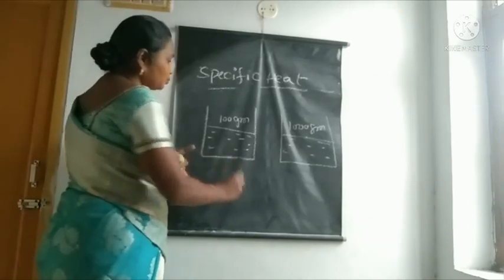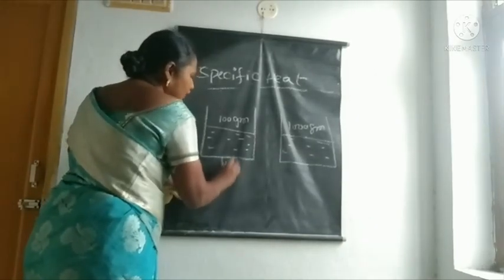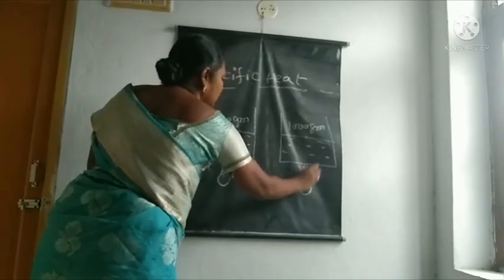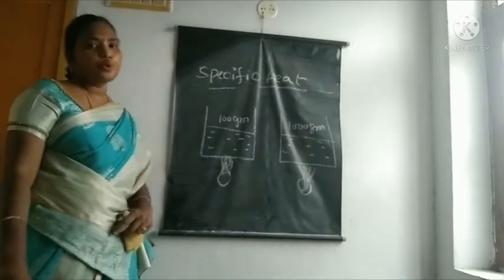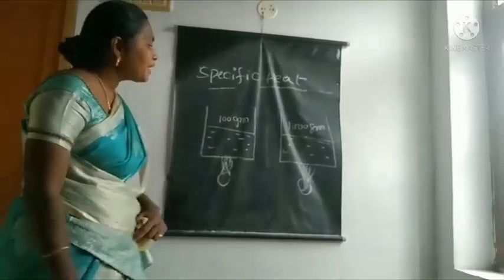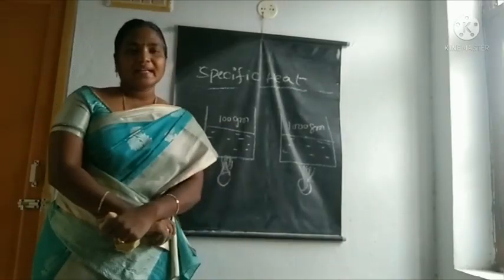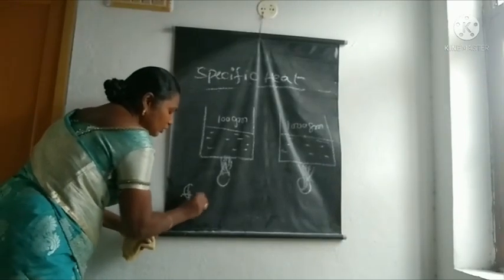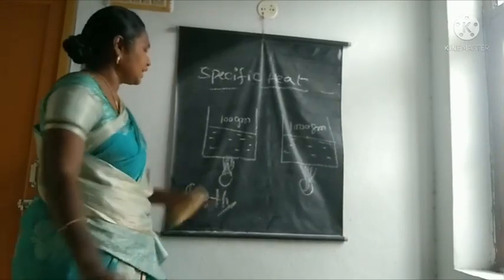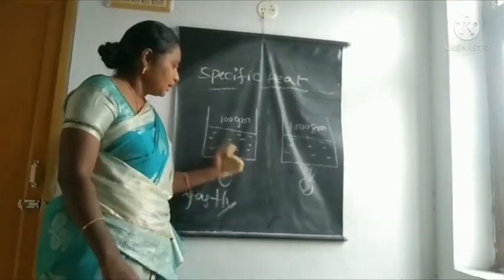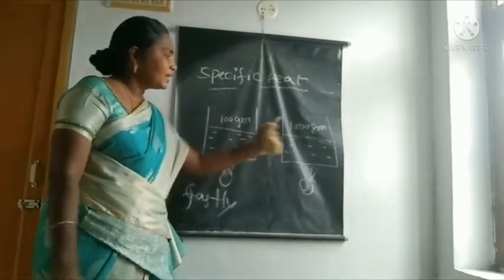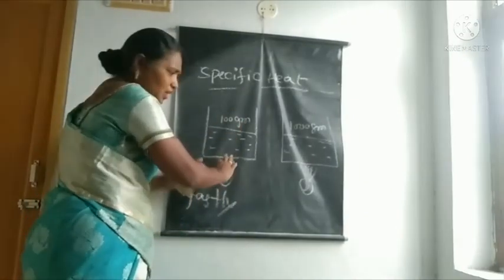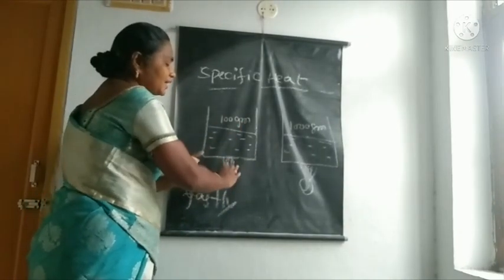Now we put heat for the 2 beakers. Okay, children, which beaker heated faster? You are right. This beaker heated faster than this beaker. Why? Because mass is less, heat is absorbed faster.